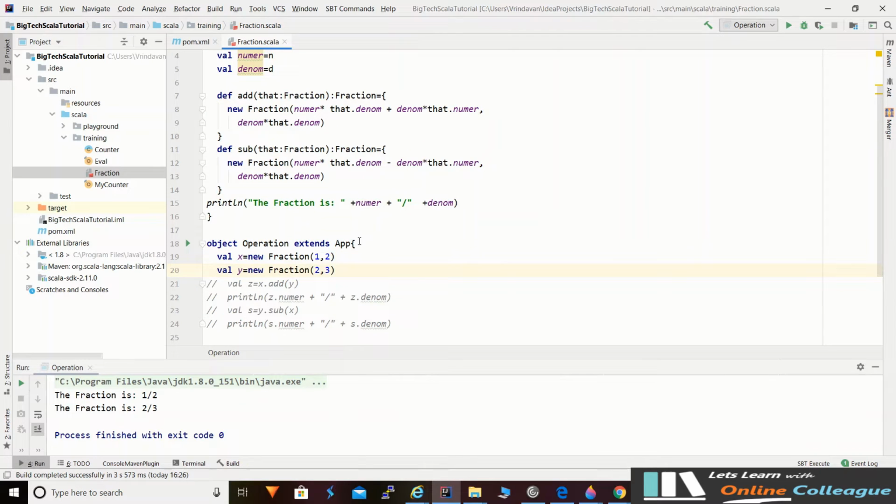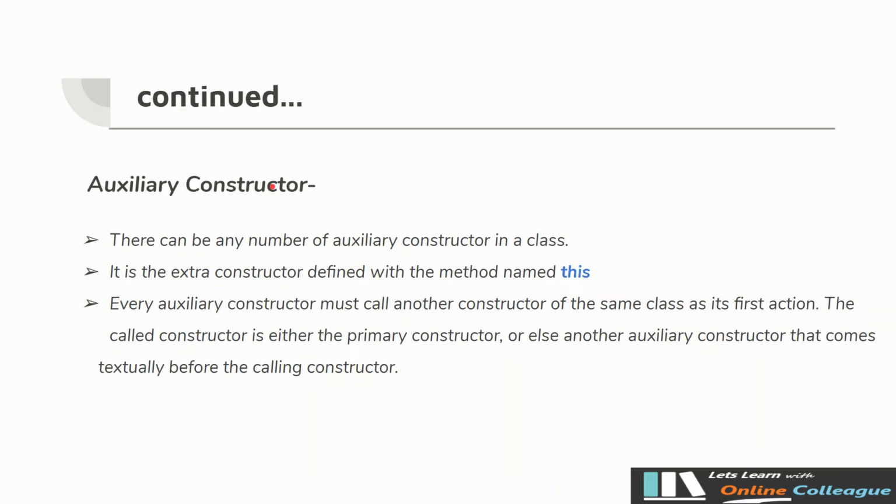Now let's move to auxiliary constructors and understand its concept as well. What is an auxiliary constructor? Sometimes one may want multiple constructors in a class, and Scala supports this through auxiliary constructors. We can have any number of auxiliary constructors in a class, and it is defined by a method named this. Every auxiliary constructor calls some other auxiliary constructor or the primary constructor that comes textually before the calling constructor.